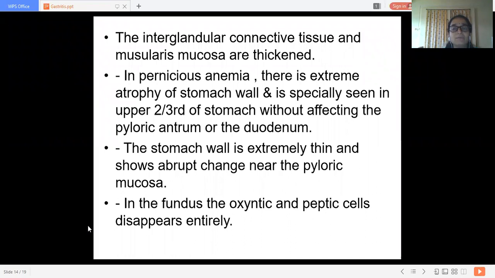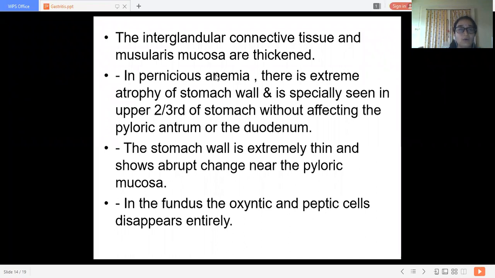In pernicious anemia, there is extreme atrophy of the stomach wall, especially seen in the upper two-thirds of the stomach without affecting the pyloric antrum or the duodenum. So in pernicious anemia, the more affected part is the upper two-thirds of the stomach. It is always related with extreme atrophy of the stomach wall, and always related with type A, that is autoimmune chronic gastritis, type A gastritis.